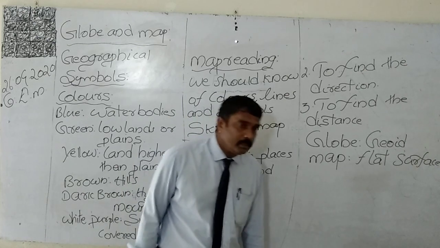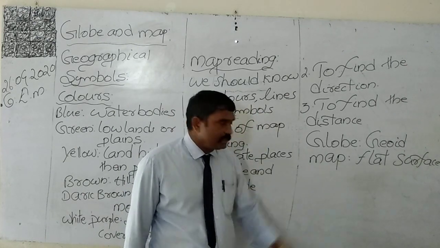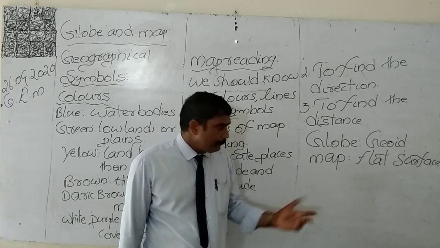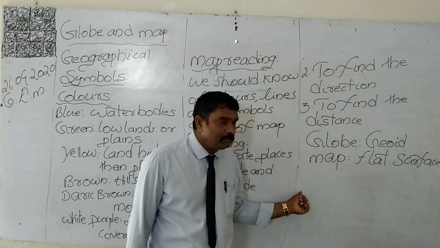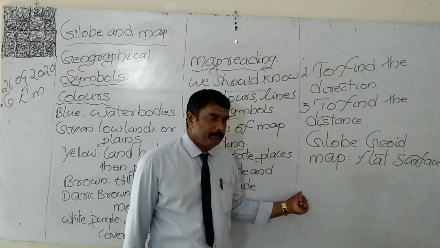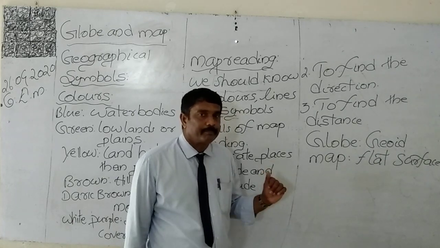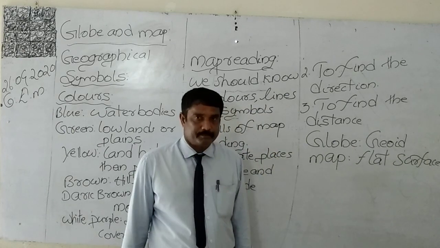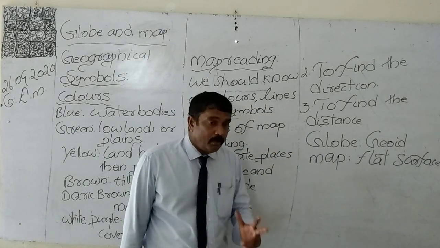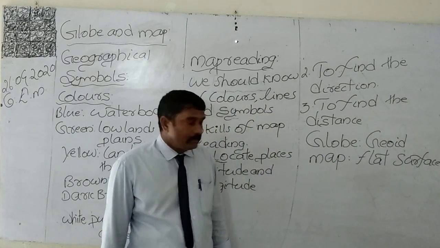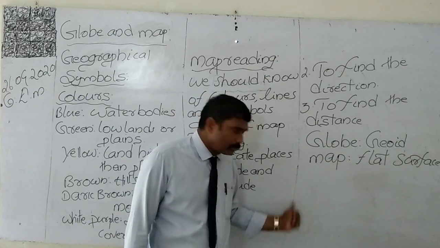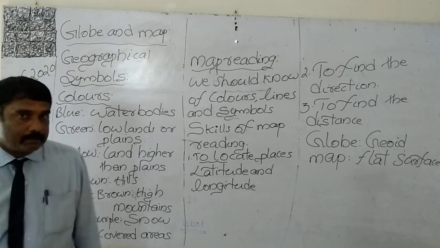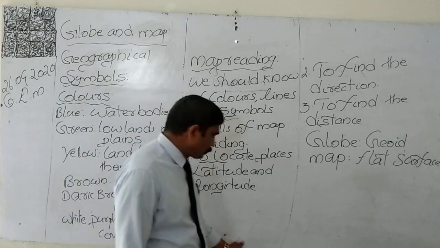Geoid is a long round shape. But only one side of the earth was visible. We have to see the other side of the earth also.